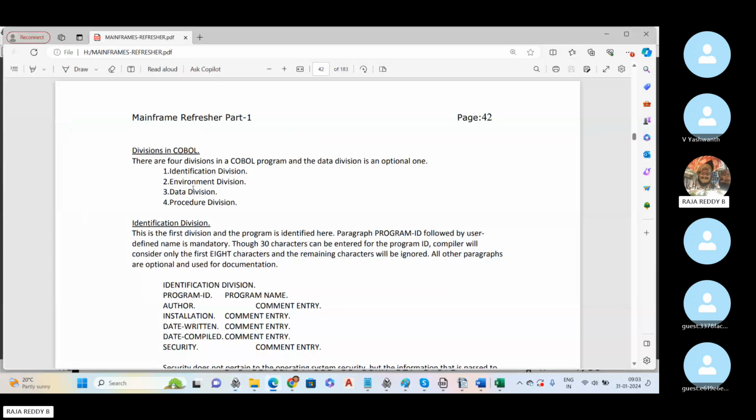Here in the COBOL program, the entire program is divided into 4 divisions. These are the 4 divisions we should use to write a COBOL program. The first division is the identification division, the second is the environment division, the third is the data division, and the fourth is the procedure division. Whatever program you are going to write, you should write all these 4 divisions.